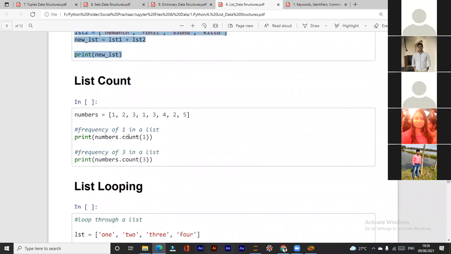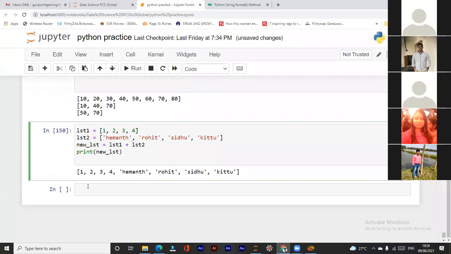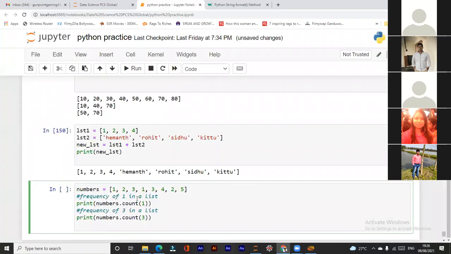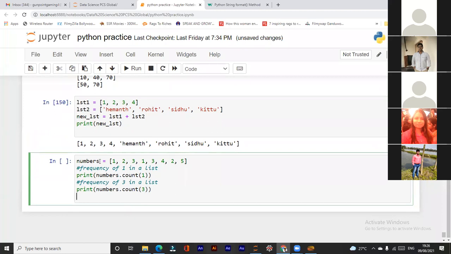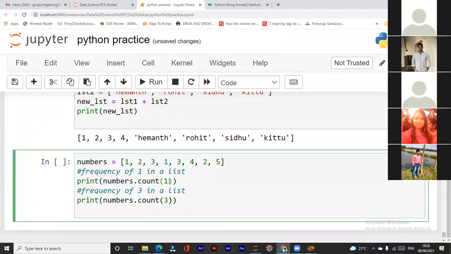Now, to count the elements in the list, we have a count function. We have numbers as the list here, and we want to count. Can anyone tell me what is number 1 here? Is it index or is it the item? It's the item, sir.